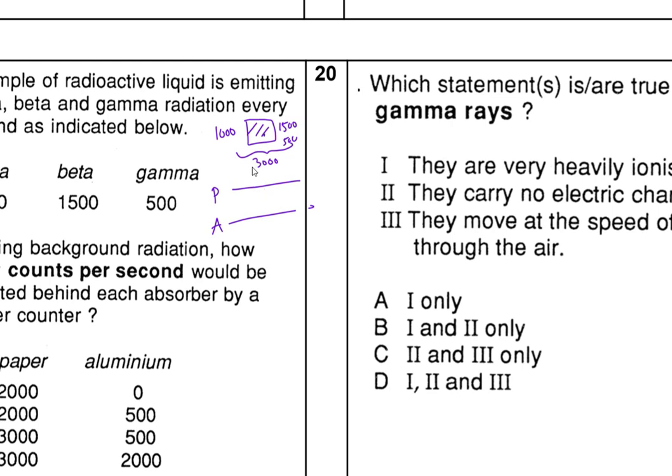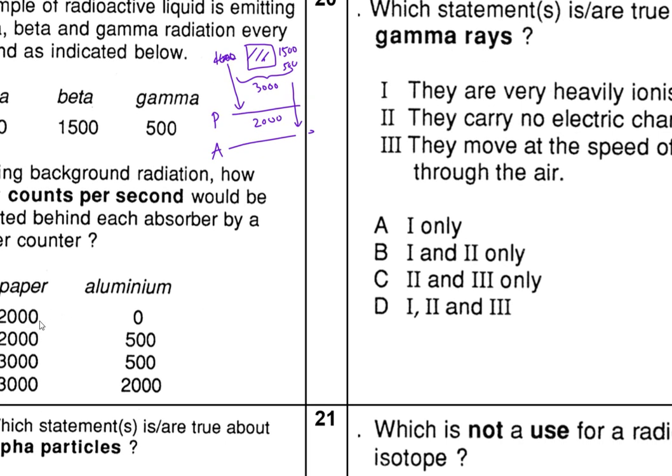Now paper is going to do what? Paper. So this will stop by paper. So these two here will go through. Okay. Now after the paper, how much are we going to read? So we're going to be reading 2000 here, because what? The paper is going to absorb the alpha particle, so the alpha particle is going to go. So we're only left with 2000. So therefore we know that we have two options in this particular case.